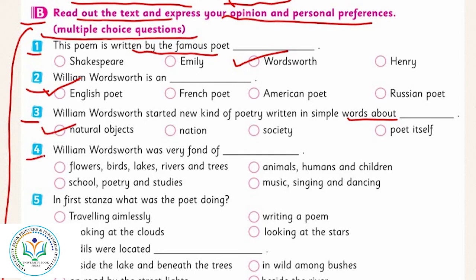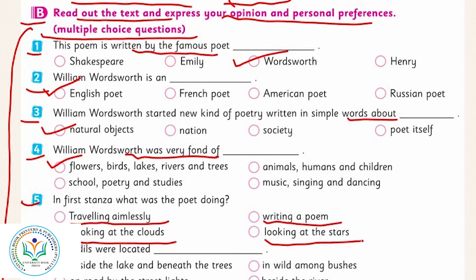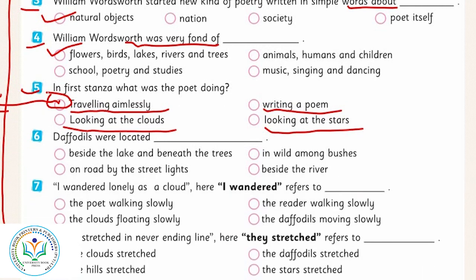The fourth one here, William Wordsworth was very fond of what? Flower, birds, lake, river, trees, animal, humans and children, school, poetry and studies, music, singing and dancing. This is very obvious. The first option here, flower, birds, lakes, rivers and trees. He was all interested in natural objects. The fifth one here, in first stanza, what was the poet doing? Traveling aimlessly, writing a poem, looking at the clouds, looking at the stars. Yes, he was wandering, ऐसे ही फिर रहा था वो, so traveling aimlessly. Here the right option. I want you to choose the correct option for these remaining sentences too by yourself.